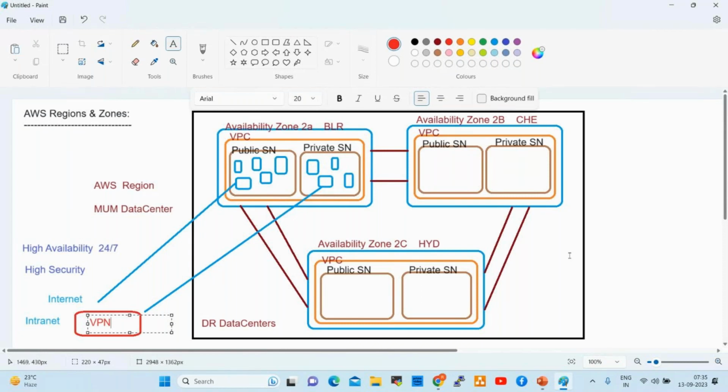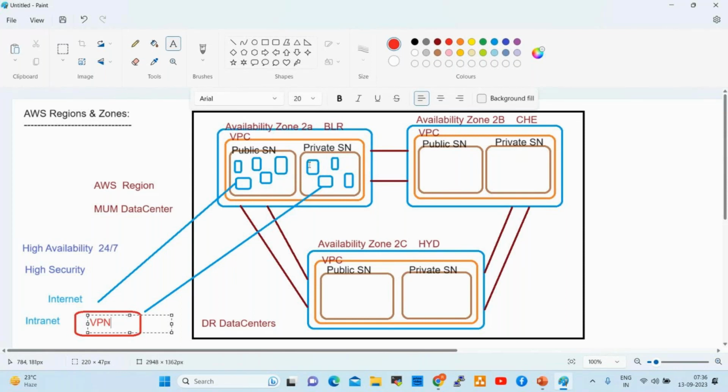Here, the VPC and subnets, these servers will be maintained by DevOps engineers. Creating subnets, creating servers, creating a VPC is very easy, very simple. But we need to understand troubleshooting. For example, if any subnet is not accessible, any server is not accessible, or the network is down, we need to understand that. That will be covered in the VPC session.